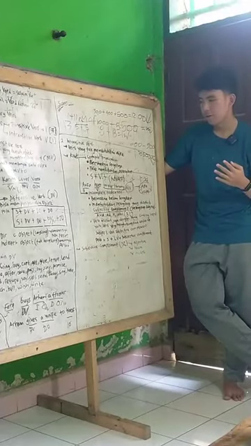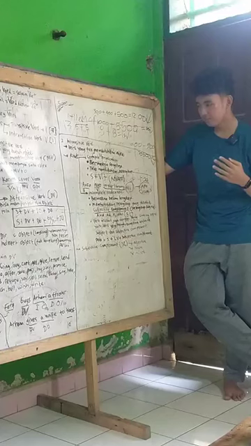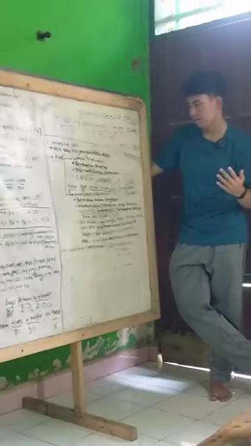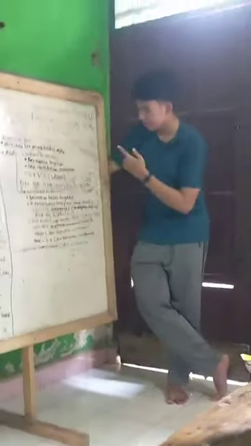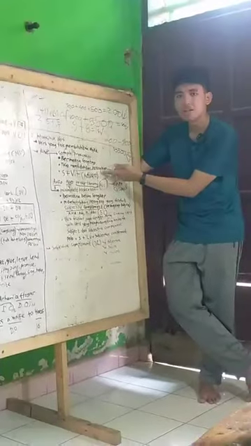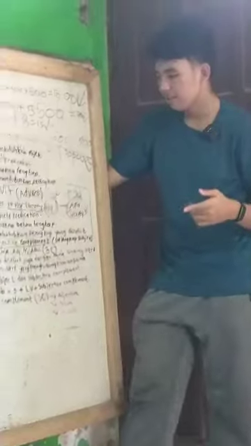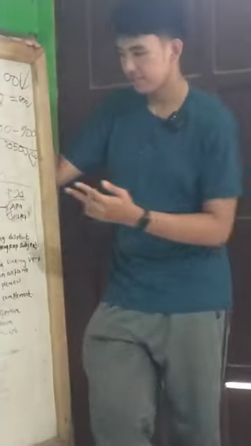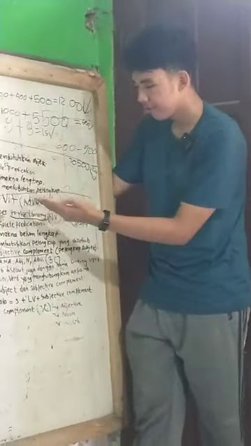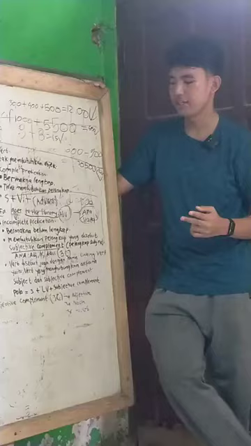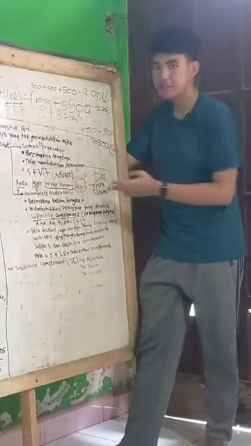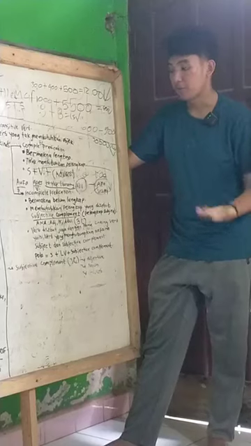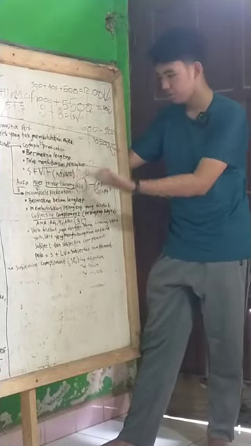For complete predication, it has full meaning and doesn't need a complement. The formula is subject, verb intransitive, and adjective or adverb. Using the adjective or adverb depends on you, but for the intransitive verb, we should use it.